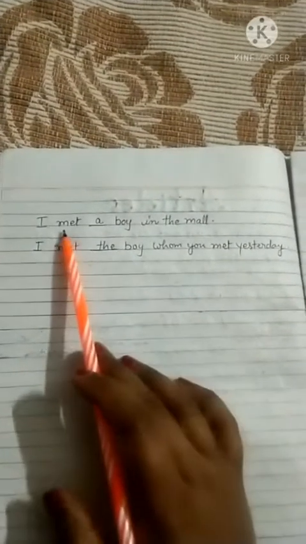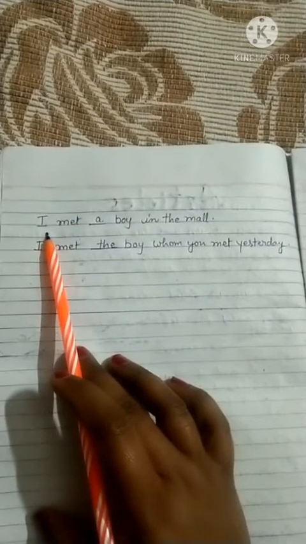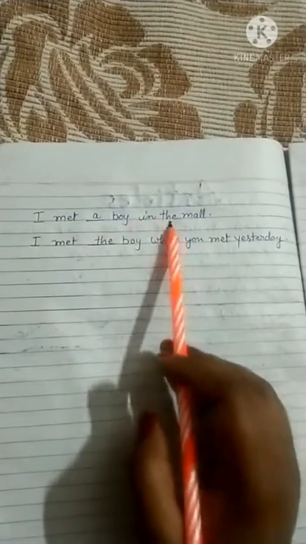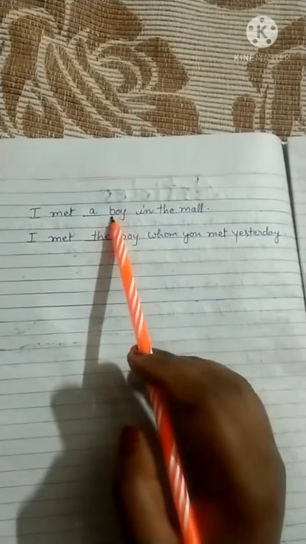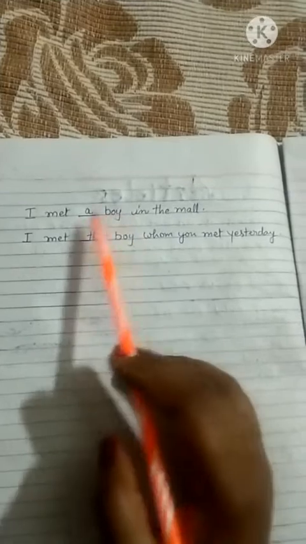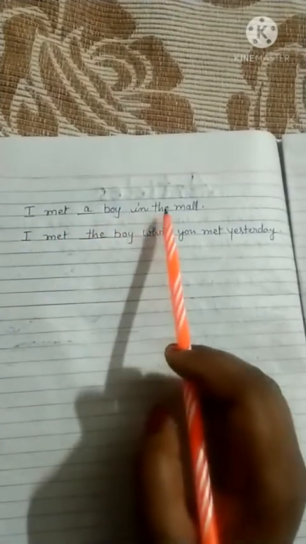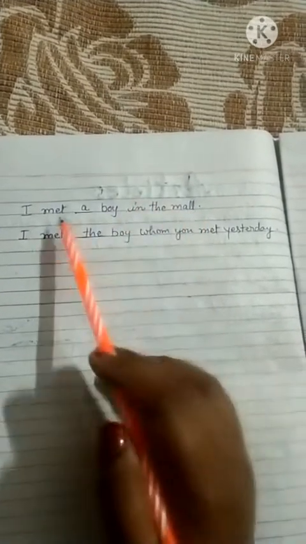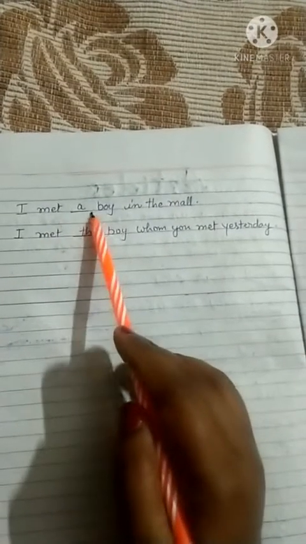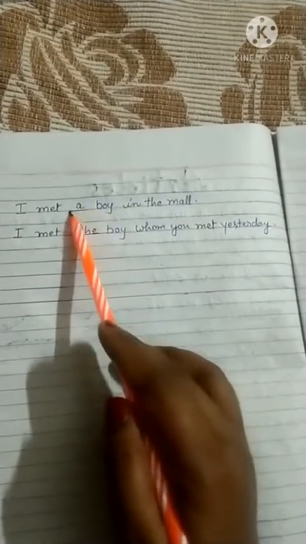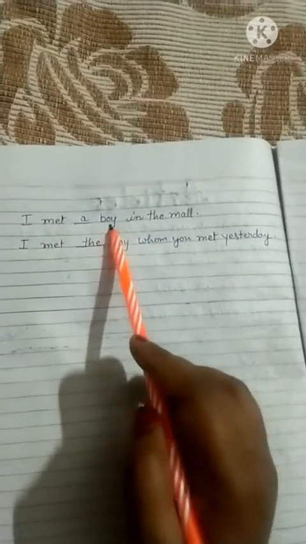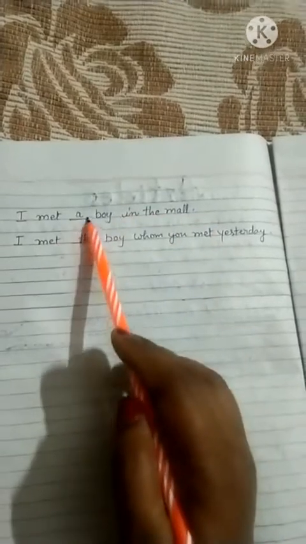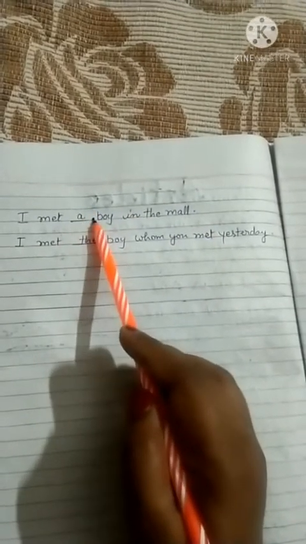Now I am going to explain some more examples. I met a boy in the mall. Here I put the word a before boy. Because I met a boy which is not definite. I had not known him. That's why we use a here. So I met a boy in the mall. Here it is not definite. That's why we use a.